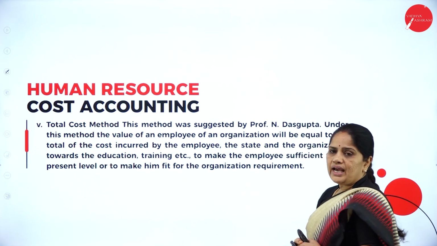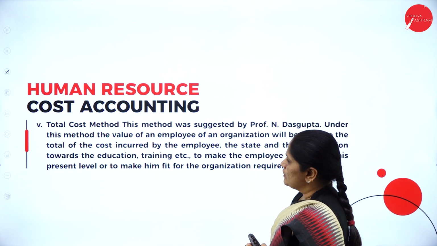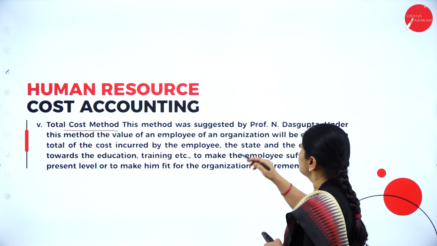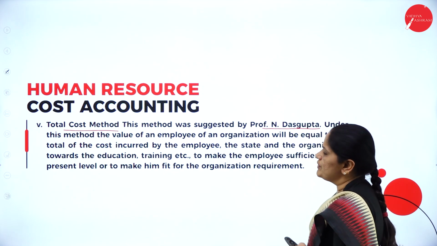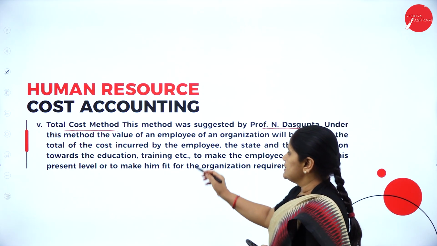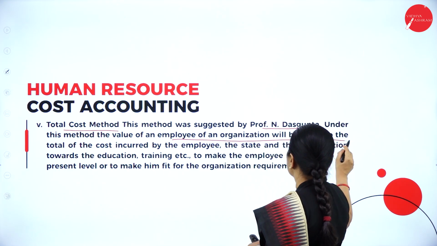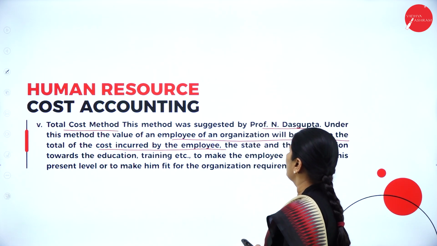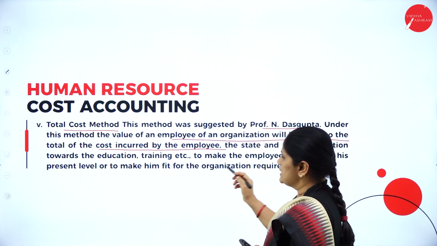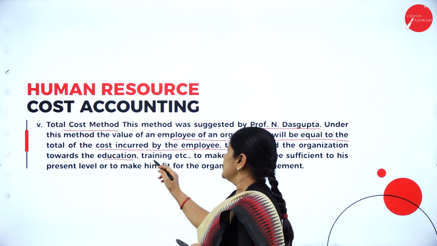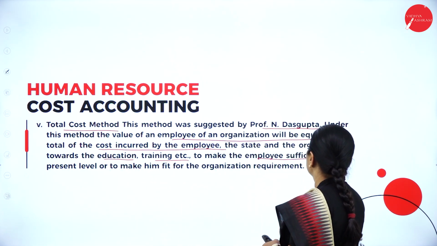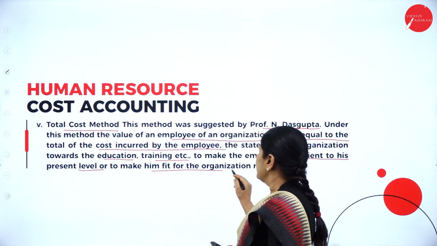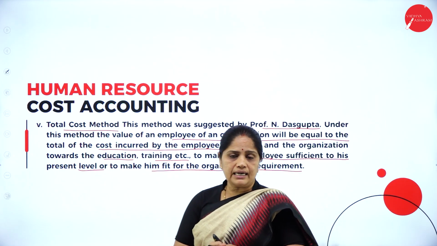Then next we have the human resource cost accounting. The last one is the total cost method. This method was suggested by Professor N. Dasgupta. Under this, the value of an employee of an organization will be equal to the total of the cost incurred by the employee, the state and the organization towards the education, training, etc. to make the employee sufficient to his present level or to make him fit for the organizational requirement.